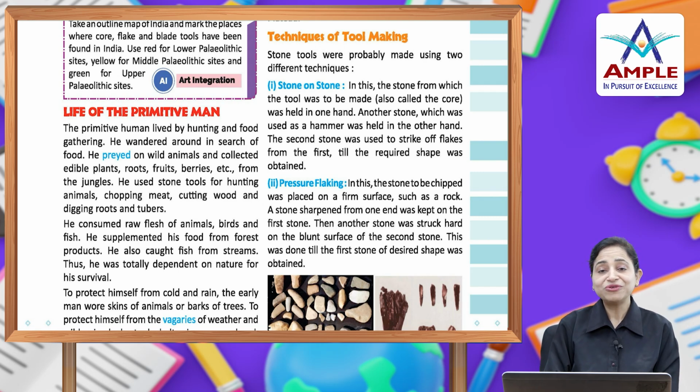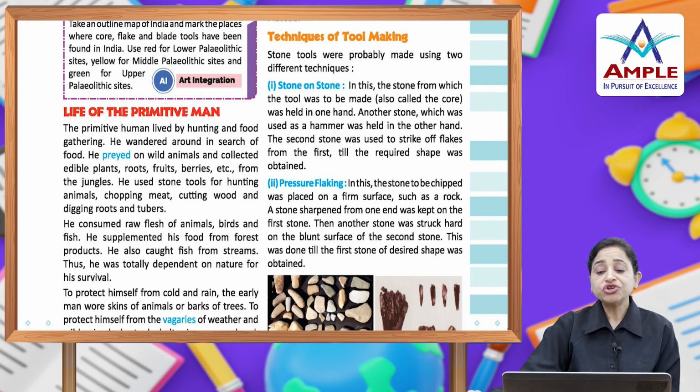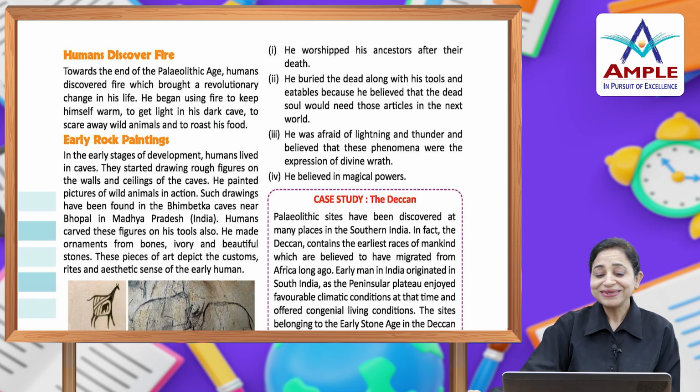And now we have to read about the second one, pressure flaking. In this, the stone to be chipped was placed on a firm surface such as a rock. A stone sharpened from one end was kept on the first stone. Then another stone was struck hard on the blunt surface of the second stone. This was done till the first stone of desired shape was obtained.